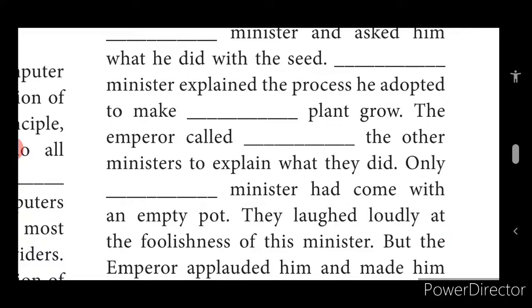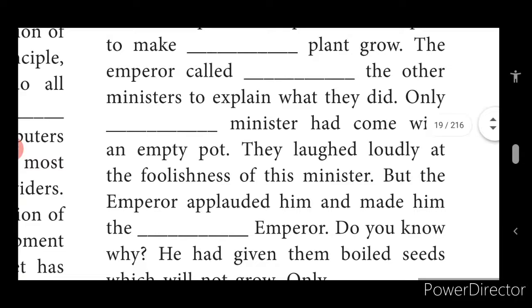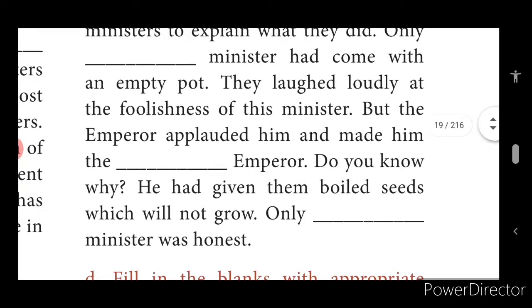The emperor called the other minister to explain what they did. Only one minister had come with an empty pot.